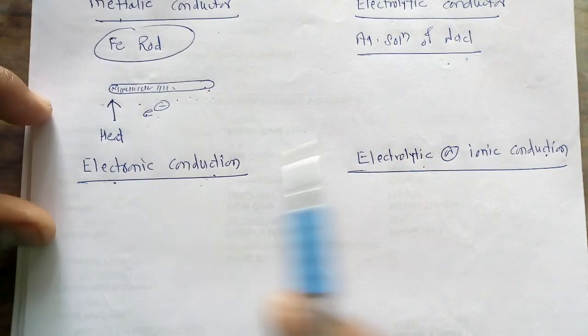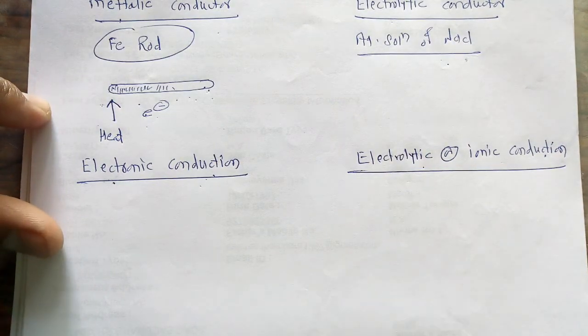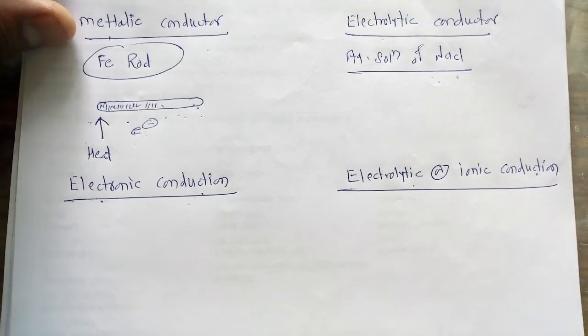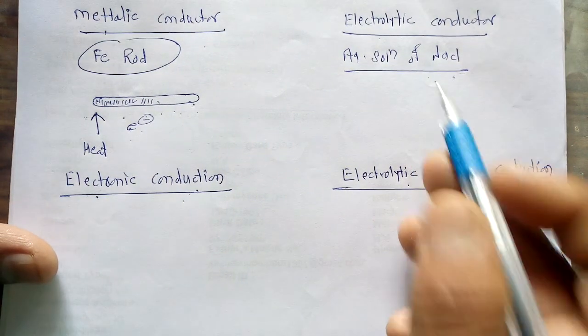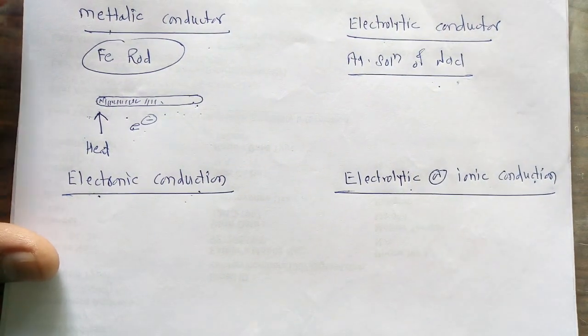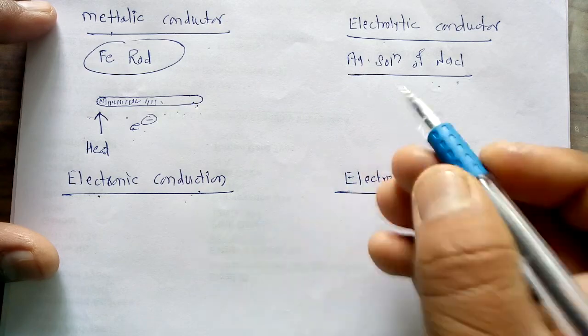On the other hand, in electrolytic conduction, whenever we consider the aqueous solution of an electrolyte, suppose NaCl, the conduction is due to the actual migration of ions.